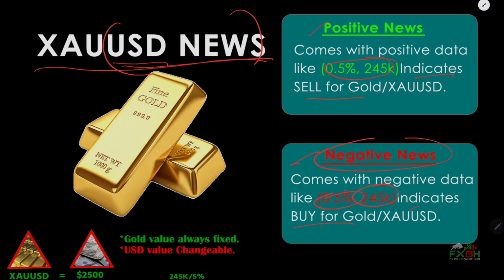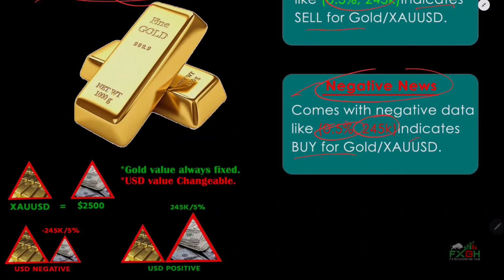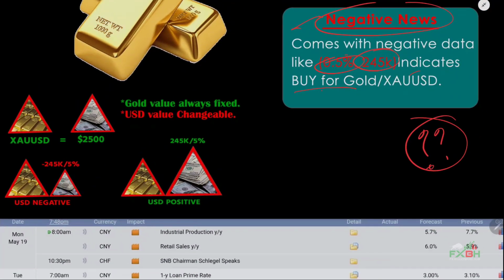You may ask me, Mr. Boom, why for positive data we will sell gold, and why for negative data we will buy gold? Let me explain that. Before that, you have to keep two things in mind. Number one, gold value is always fixed, that means gold value is constant. Number two, USD value is changeable, that means USD value is always variable.